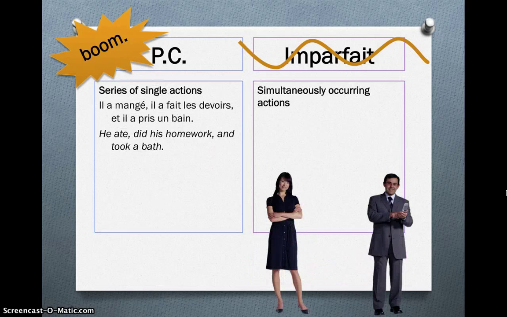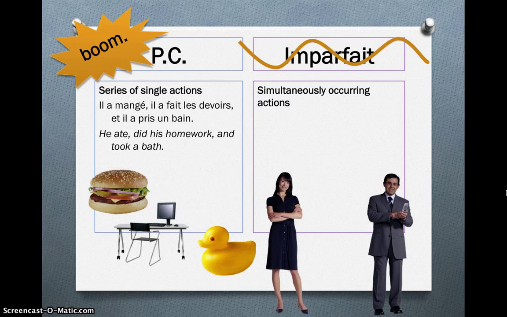The next way that we're going to talk about the Passé Composé versus the Imparfait deals with a series of actions. So for the Passé Composé, we use that to describe a series of single actions. Il a mangé, il a fait les devoirs, il a pris un bain. He ate, he did his homework, and he took a bath. Boom, boom, boom. Series of single actions, he did it, and it's done.